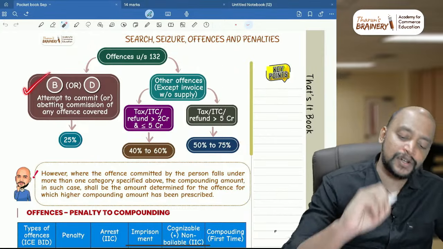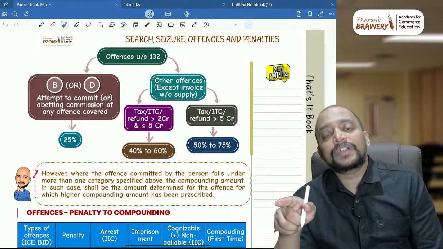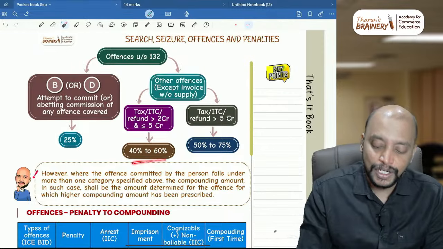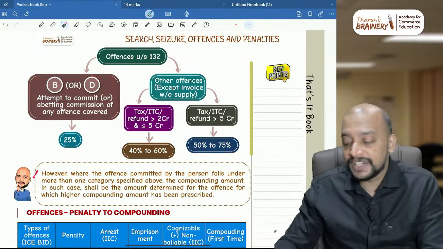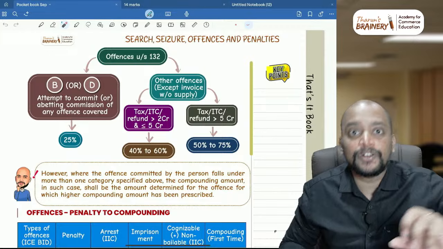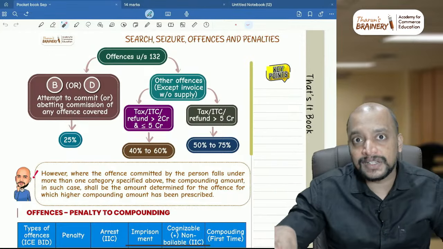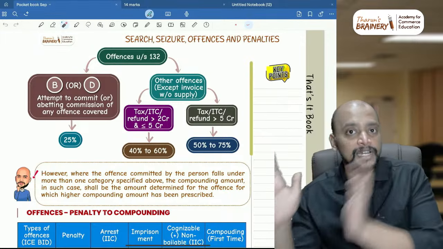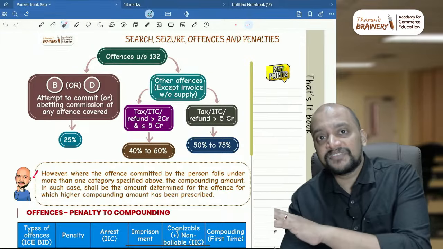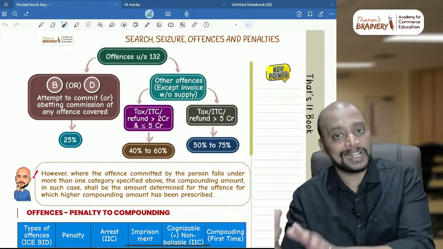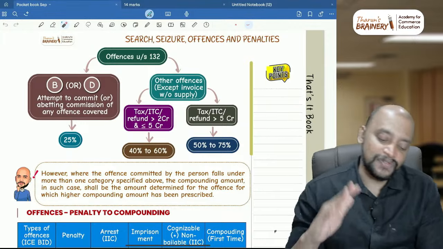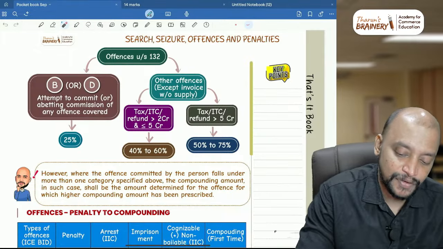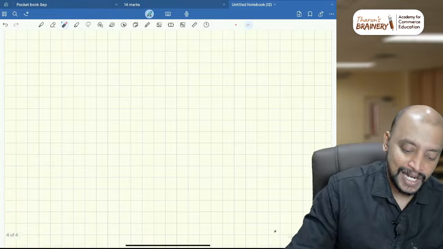Suppose they did books of accounts default also and collected amount as tax not paid within 3 months, then which should be taken? The highest should be taken. That is, this only should be taken. This 25%, don't take, don't divide it there. So if they did books of accounts default also and collected amount as tax not paid within 3 months, then in that case don't take 25% for books of accounts default and a different 40 to 60 or 50 to 75 for collected amount as tax not paid within 3 months. You take the highest one, that is this 40 to 60 or 50 to 75 only should be taken. So that is about the monetary limits for compounding that you need to check.